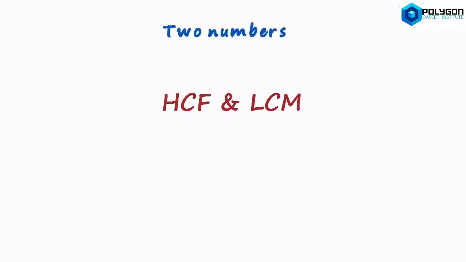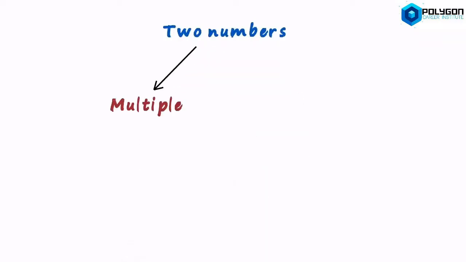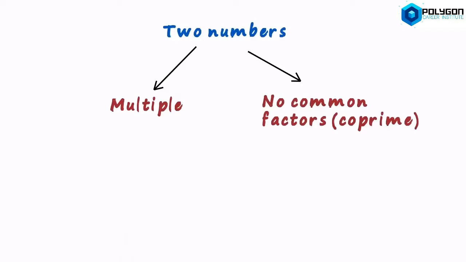There are two special cases we need to look at while finding the HCF and LCM of two numbers. First case, when one number is a multiple of the other, and second, when they have no common factors except 1, which means they are co-prime. Let's understand the cases in detail.